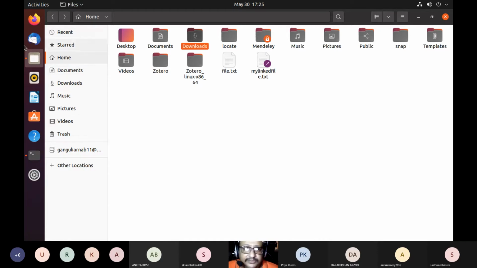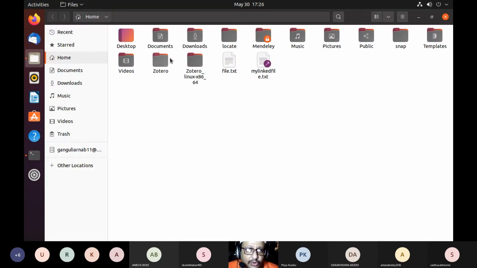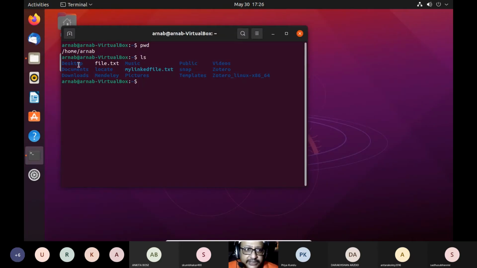So let's go to the terminal. It's home or nob. Say, for example, what's inside or nob? What are the directories inside? You can write ls. So these are the directories. I've got desktop, music, public, videos, documents, snap, Zotero, templates, pictures, Mendeley. You can see all these folders right over here in the terminal.